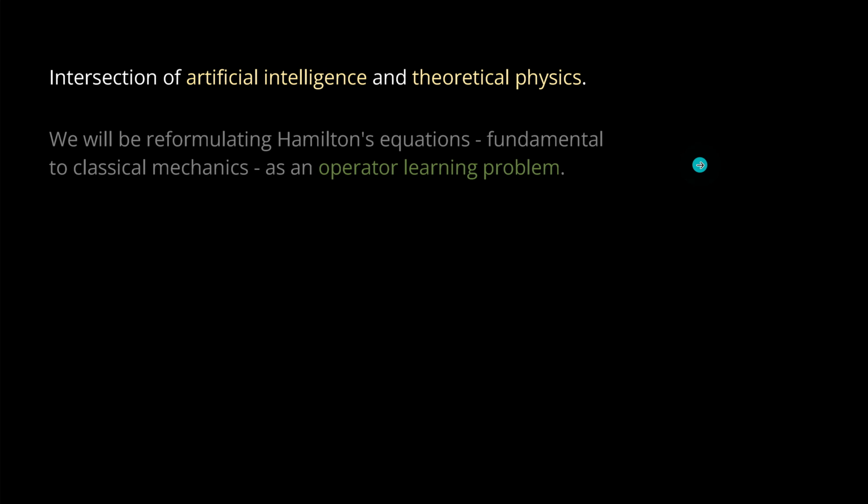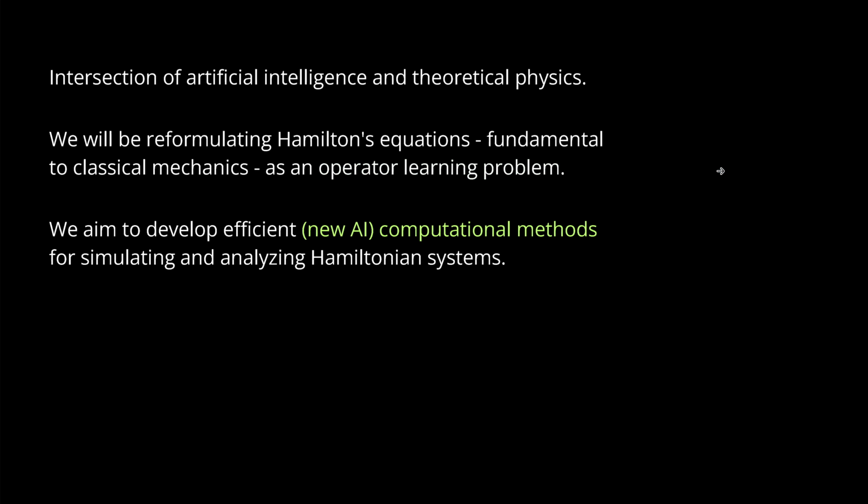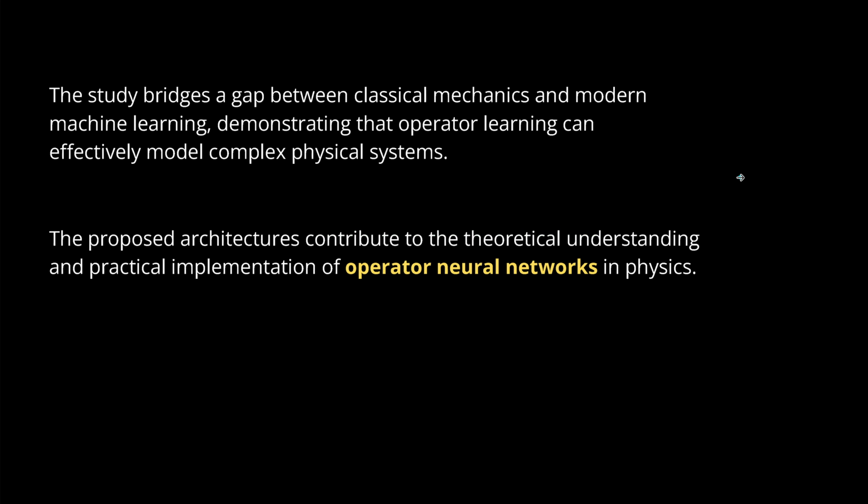So we are now working at the intersection of artificial intelligence and theoretical physics, and finally we have a real application of AI. What we will do is reformulate the Hamiltonian equation, this fundamental equation in classical mechanics, as an operator learning problem for AI. We aim to develop new efficient computational methodologies for simulating and analyzing Hamiltonian systems in theoretical physics. And what these two authors from Korea showed is that the study bridges a gap between classical mechanics and modern machine learning, demonstrating that operator machine learning can effectively model complex physical systems.